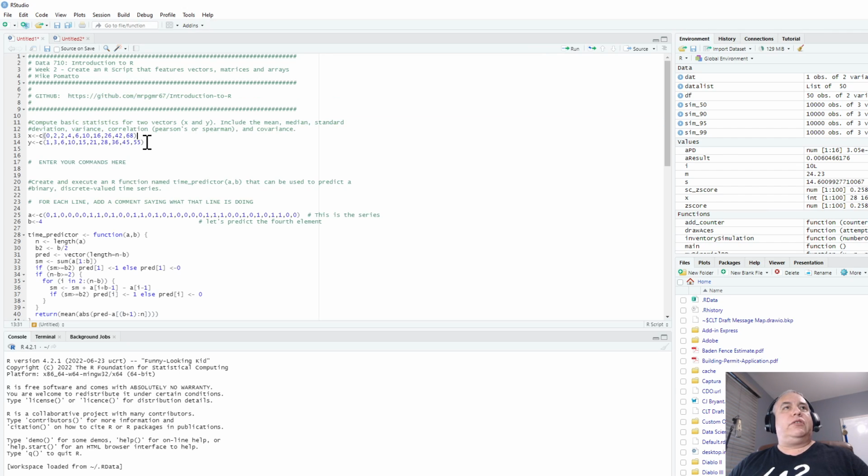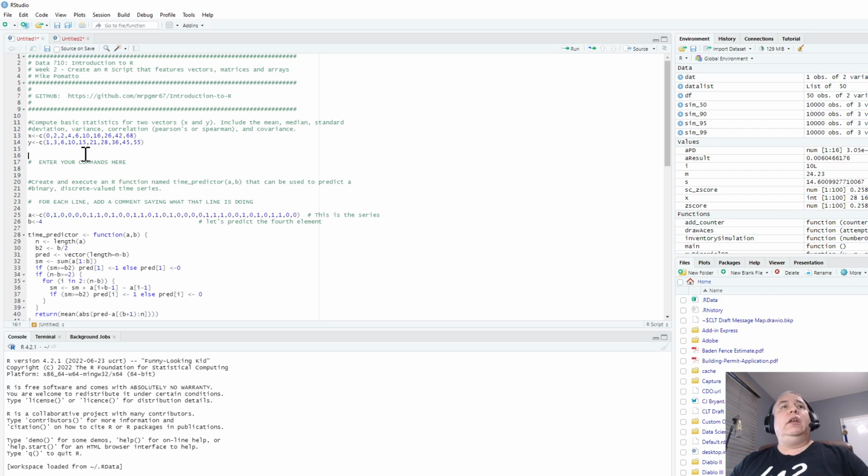So this is the first question right here. It's to include basic statistics and make 2 vectors, x and y. It doesn't really matter what you put in the vectors. Here's an example of making 2 vectors. And we had this in the introduction video as well. So then what you would do is you would enter your commands right here. So what would you do for mean, median, standard deviation? You put in the commands right here. You type those commands out.